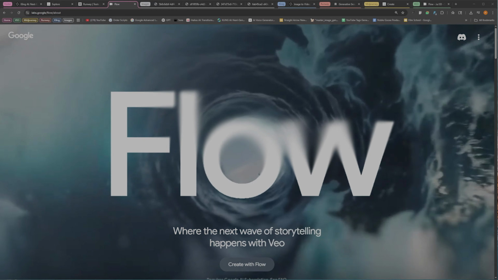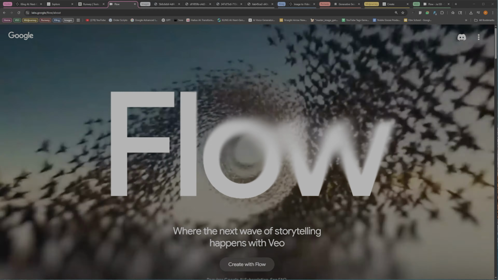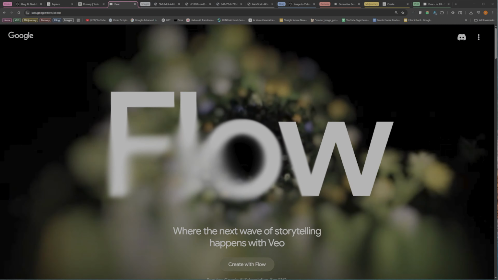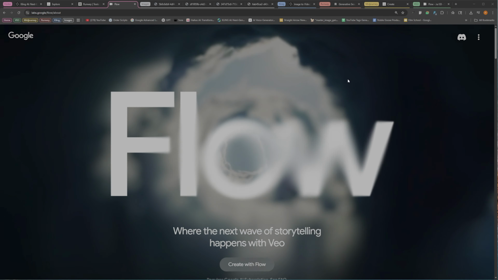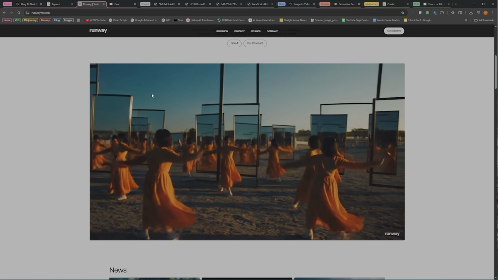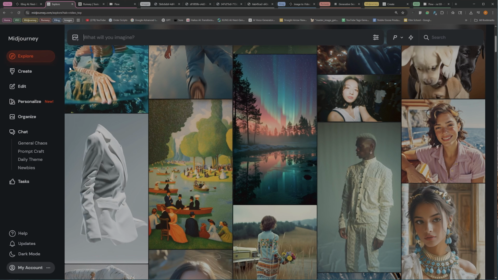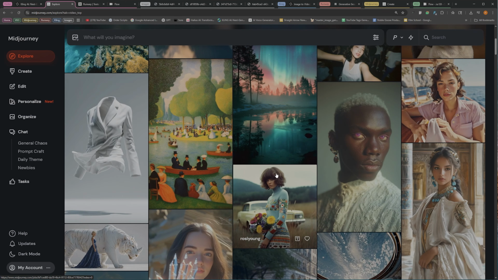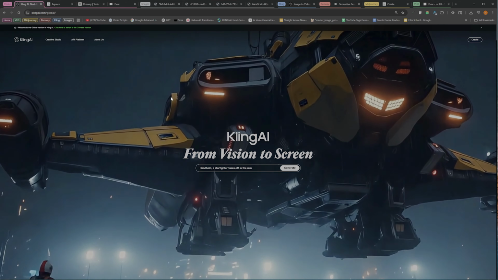Hey everyone, welcome back. Today we're going to be comparing 4 different video gen platforms and seeing how well they do looking at animation, specifically anime. We're going to be looking at the new popular Google Flow with VEO3. We're going to be comparing how Runway ML does animation. We'll be looking at Midjourney's new animation capability, and then we'll be looking at good old trusty Kling AI.